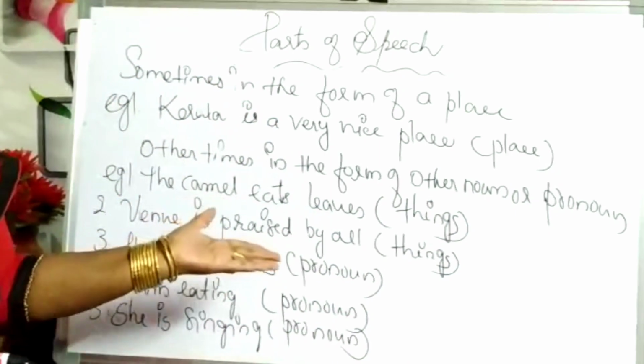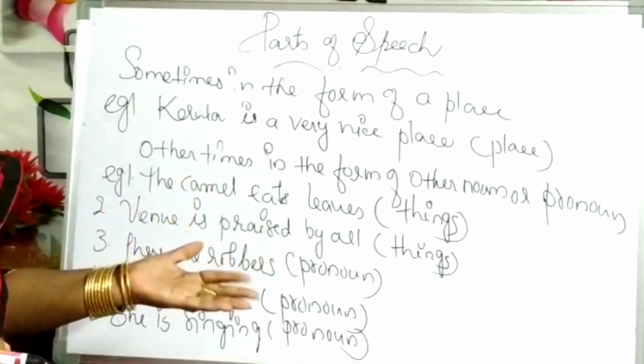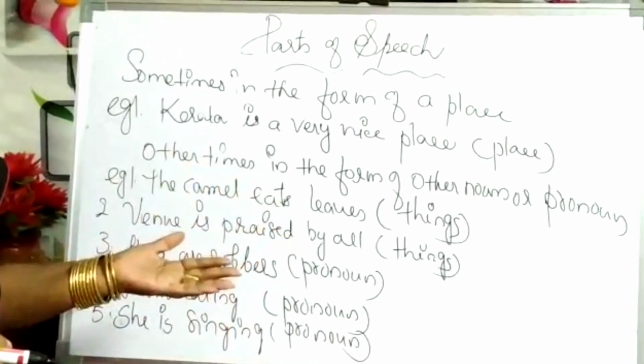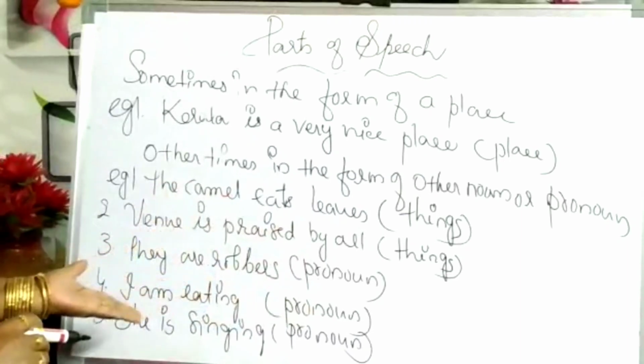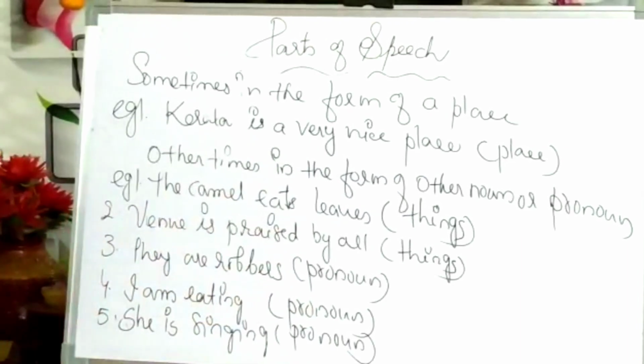That also represents things. They are robbers. It represents pronouns. I am eating. That represents another pronoun. And she is singing. That is also another pronoun.